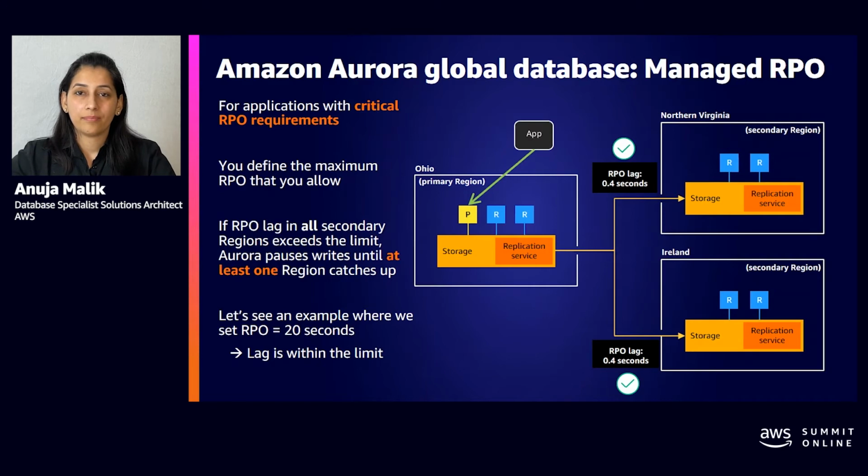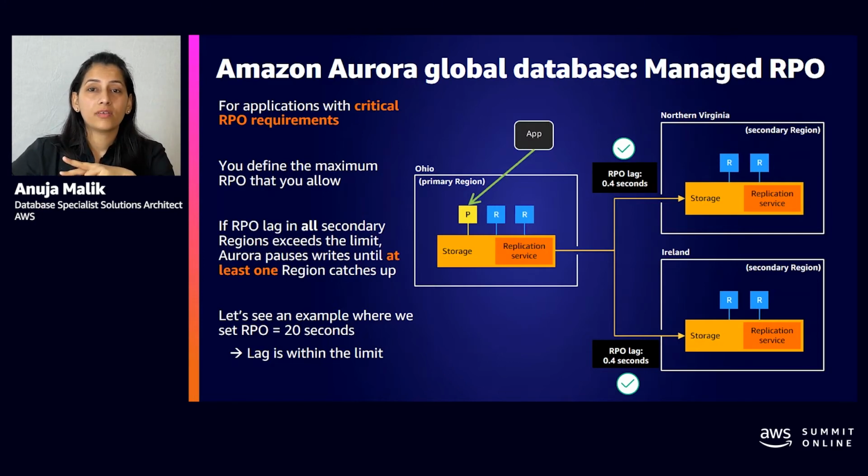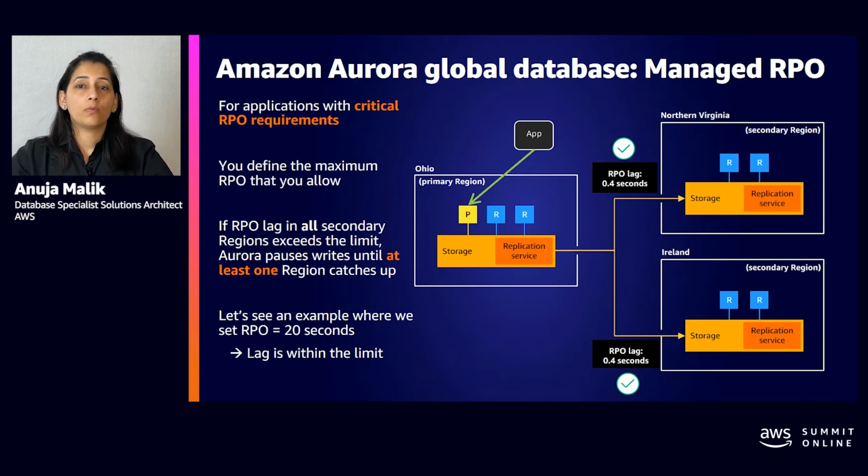So what does that mean? That means that global database is going to ensure that at least one of my secondary regions is within the range of this defined RPO. That is 20 seconds, what I will set. So what happens if it is not? Let's find out. So the first scenario is that both the secondary regions have a lag of 0.4 seconds, and it is business as usual, no changes.